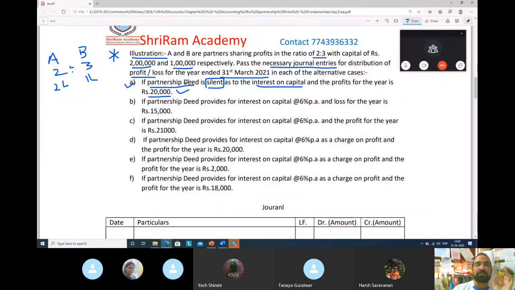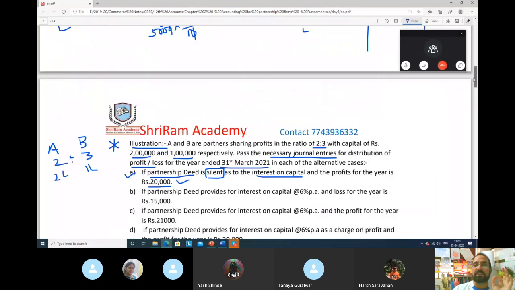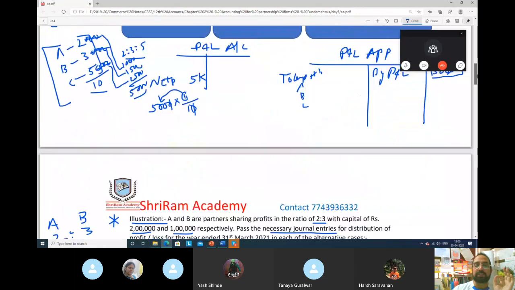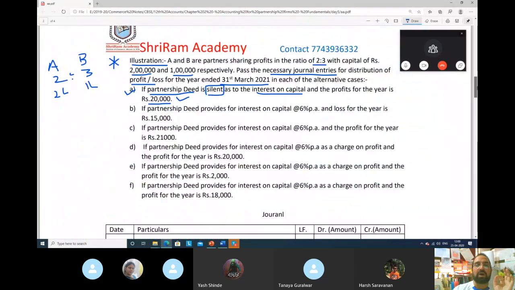Now when partnership deed is silent on interest on capital, we have seen, see above. When partnership deed does not exist or partnership deed does not provide for interest on capital, means silent. So will interest on capital be given? No. So in this first case, interest on capital is not allowed. Very simple.